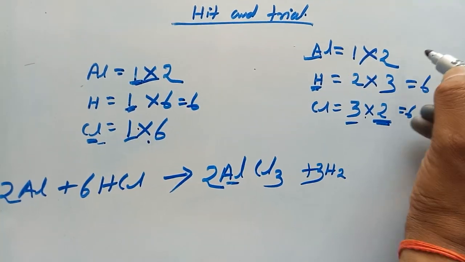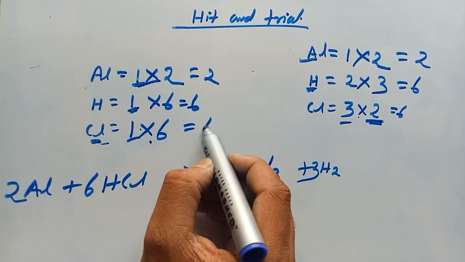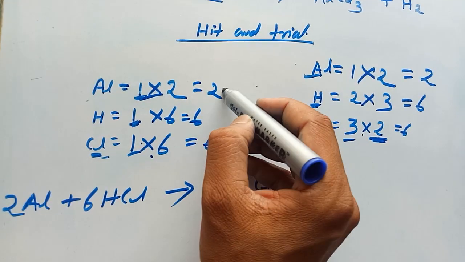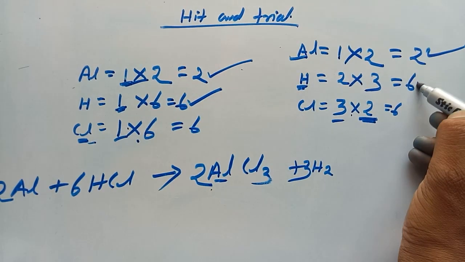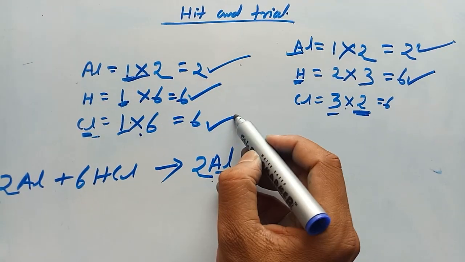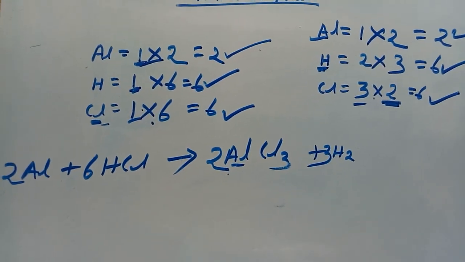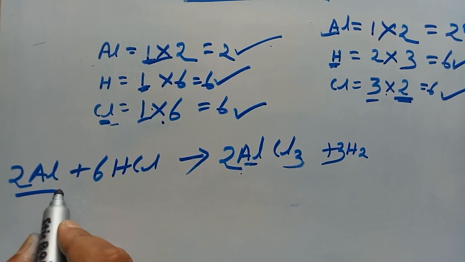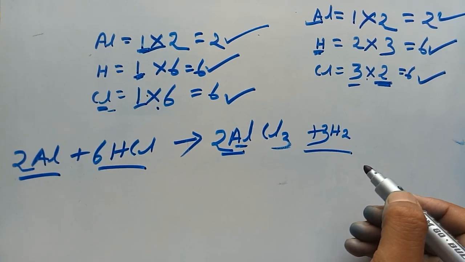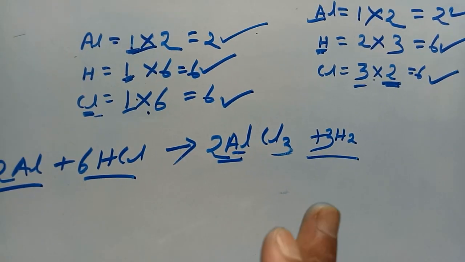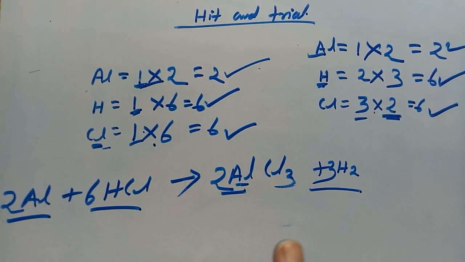Now it becomes 6, 2, 2 and 6. See, the number of aluminum is 2, 2; hydrogen 6, 6; chlorine 6, 6 is chlorine. So we can say now this is the balanced chemical equation. Okay, so we can use this technique, the hit and trial method, to balance the chemical equation.